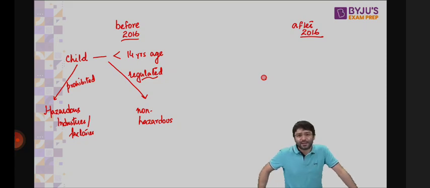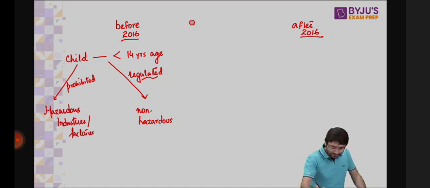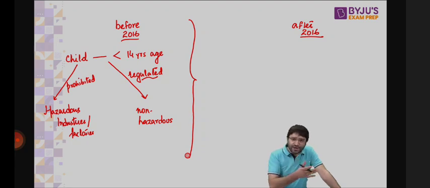That means don't force them to work beyond 8 hours. Give them wages, give them educational opportunities as well. There, the conditions of work are to be regulated. But then the question arose: on one hand, we are allowing child labor, because we are allowing the child less than the age of 14 to work in a non-hazardous industry.